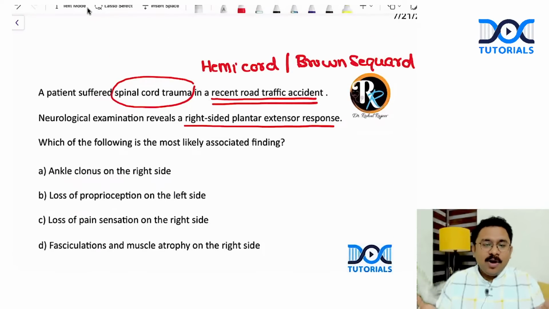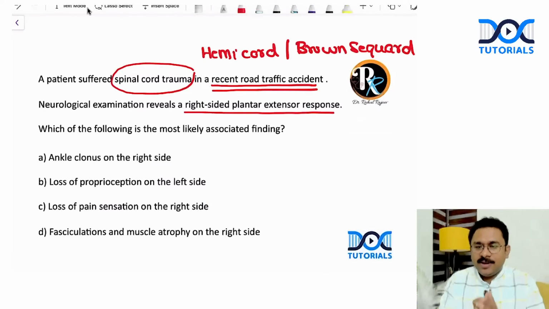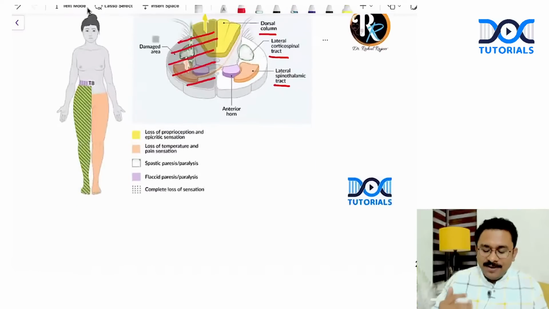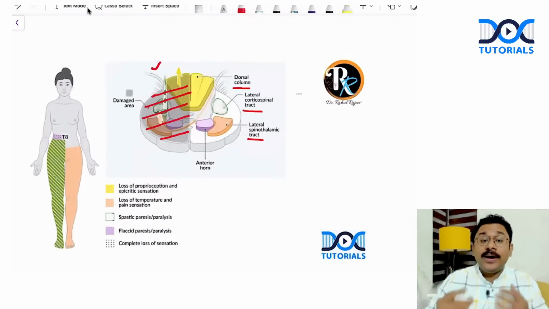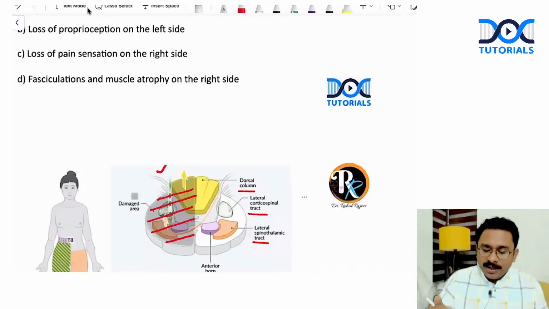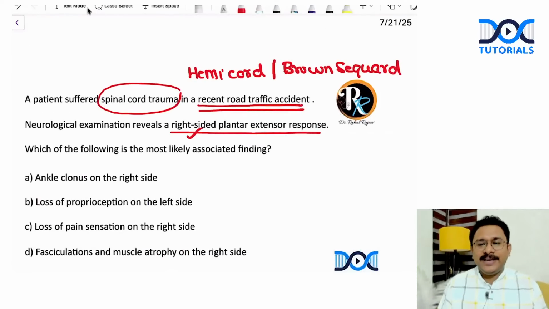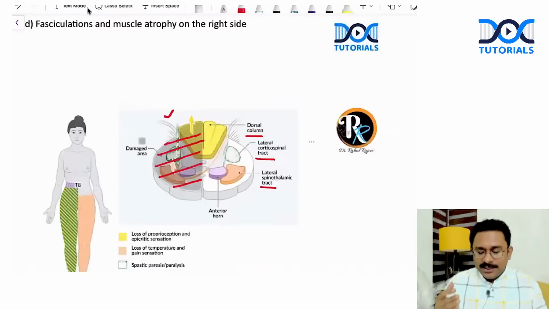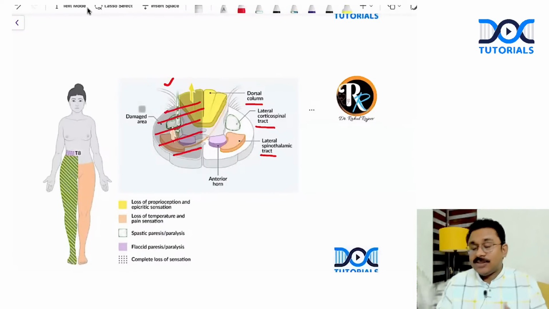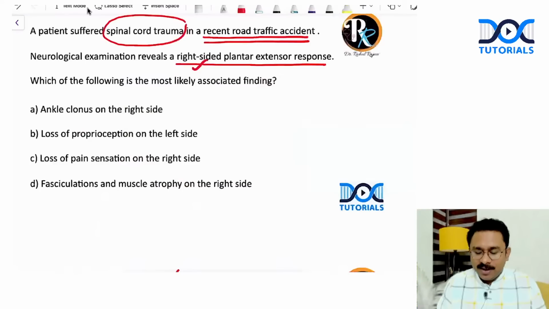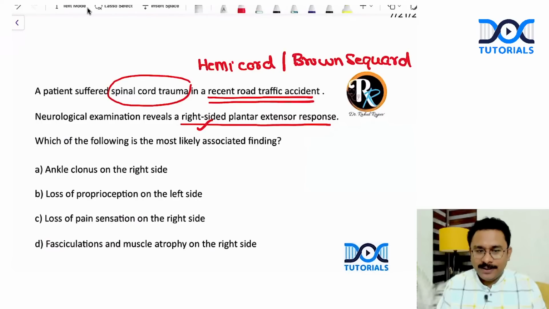Well, what about any sort of weakness? According to the recall that I got from the students, nothing was mentioned like that. But again, I'm expecting weakness in this patient. Based on the recall that I got, the patient is having a unilateral motor finding, which is again a right-sided cord. How did I understand it is the right side of the cord? Because the patient is having a right-sided extensor plantar. Because when there is a cord damage, remember, the corticospinal tract is already crossed in the lower part of medulla. It does not cross any further. So you'll have an ipsilateral finding, right-sided extensor plantar.